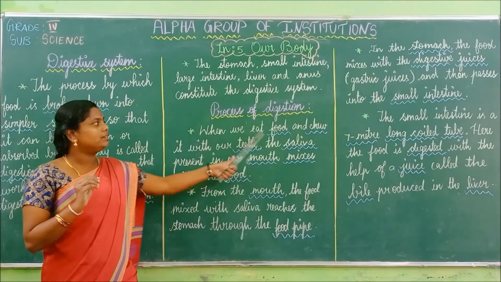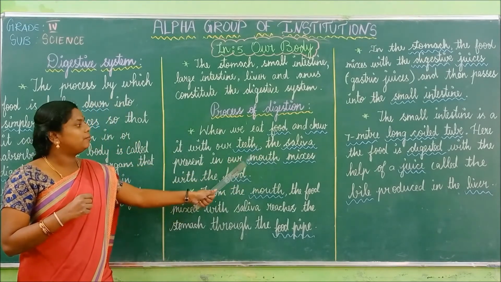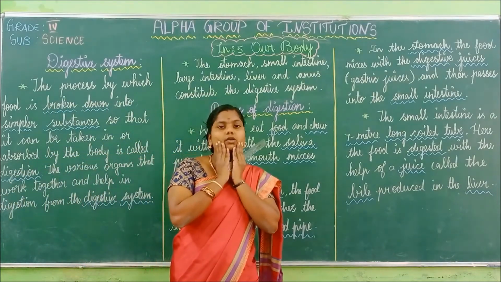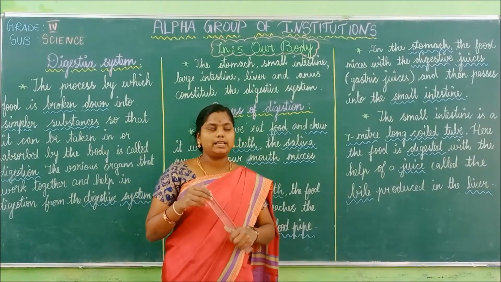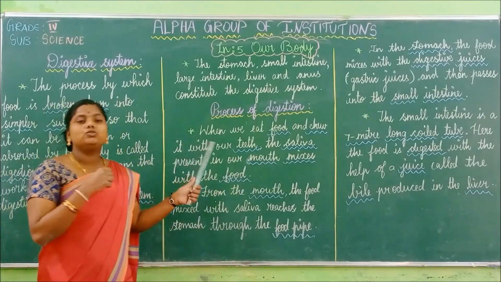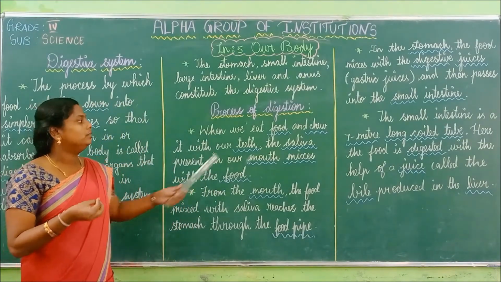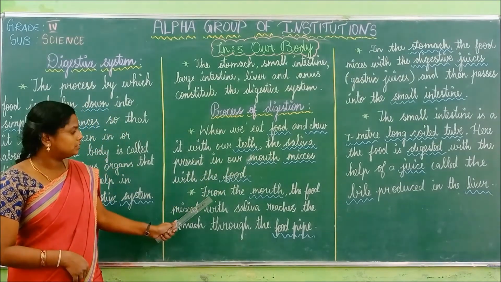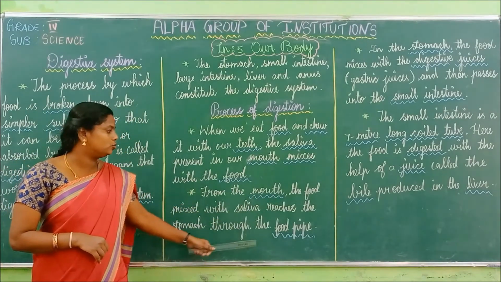Yes. So when we eat our food and chew it with our teeth, the saliva present in our mouth mixes with the food. We all know that there is a liquid substance called saliva present in our mouth. Yes or no? Yes. So when you chew the food with your teeth, the saliva mixes with the food. Then what happens? From the mouth, the food mixed with saliva reaches the stomach through the food pipe.